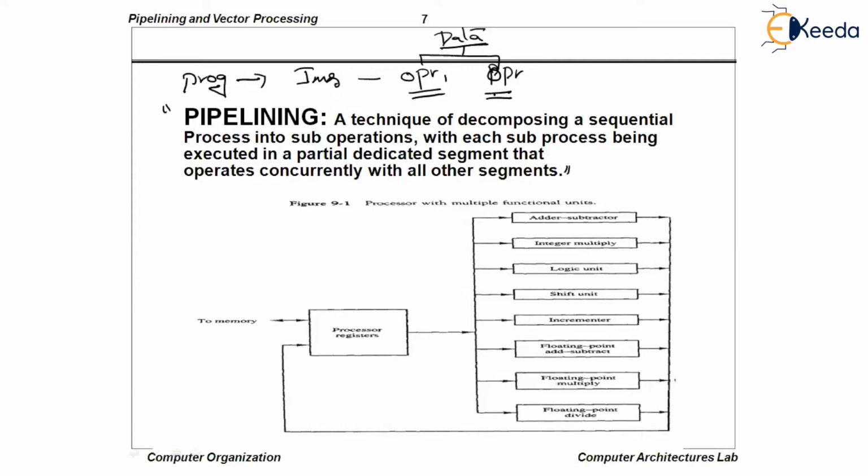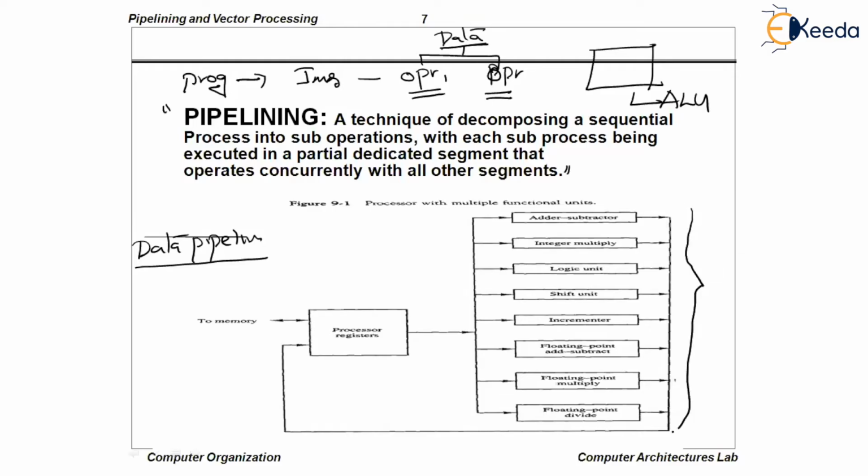Finally, where is the operation going to be performed? The operation is going to be performed in the ALU. If you want to process the data, I do require the ALU. In the ALU only, data elements will get processed. That means data pipeline means segmentizing the ALU. The ALU will be segmentized.